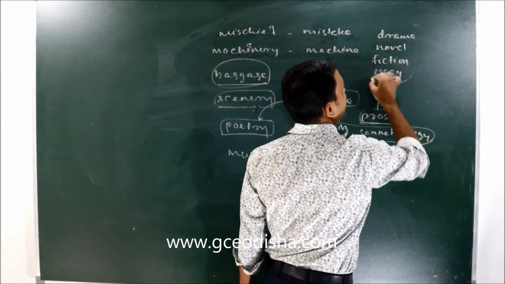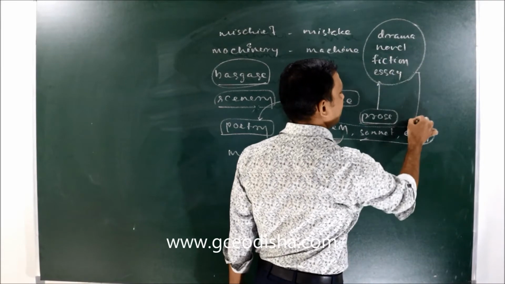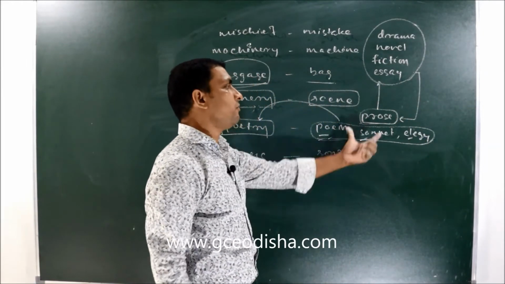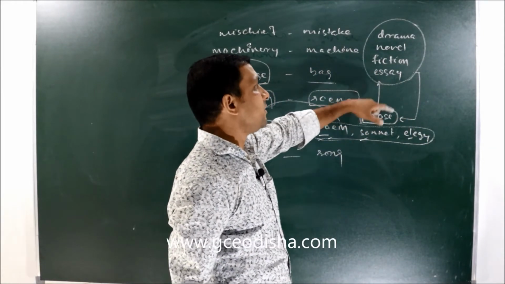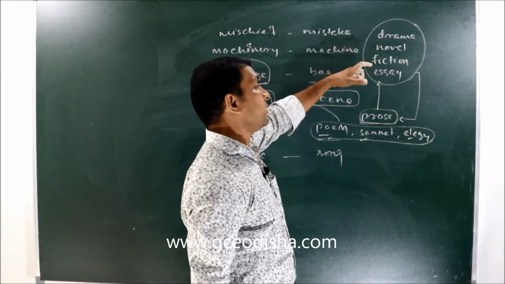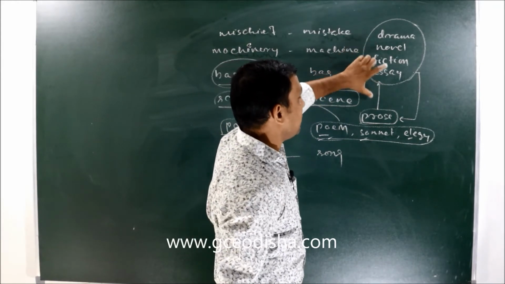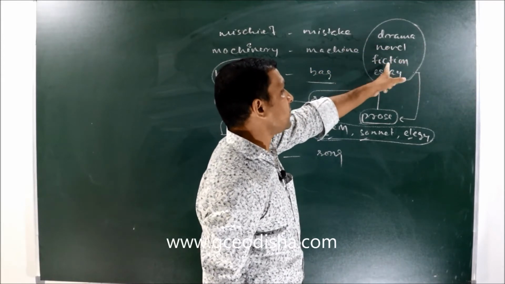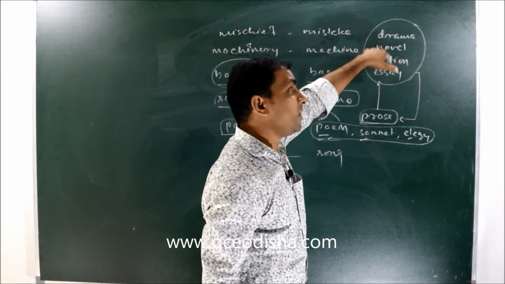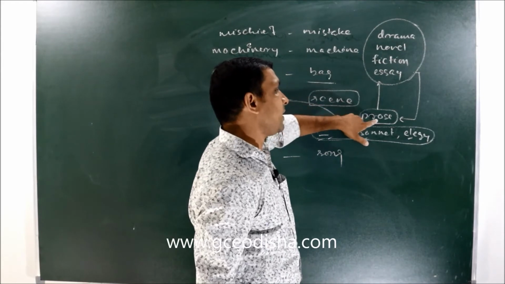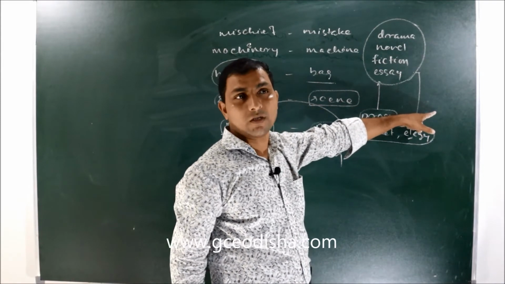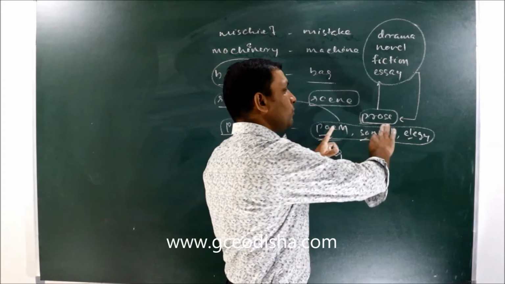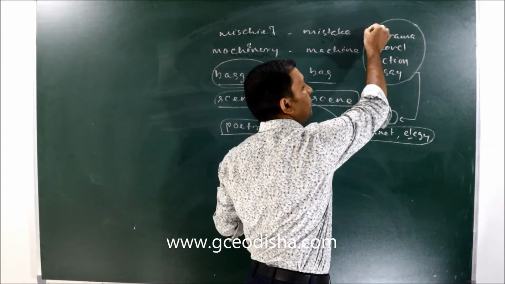All these things combinedly form what? Prose. So we can make drama to dramas, novel to novels, fiction to fictions, essay to essays. They are countable, but we cannot make prose to proses. That is important. That means prose is nothing but the combination of something.